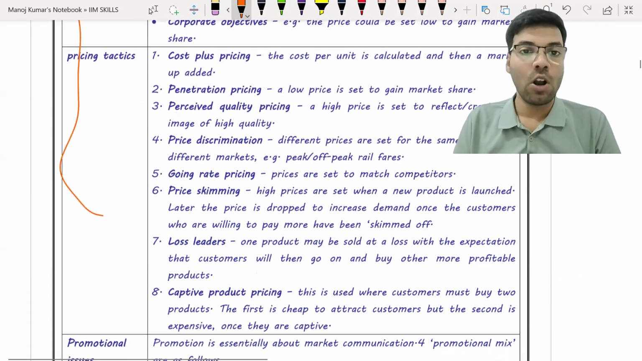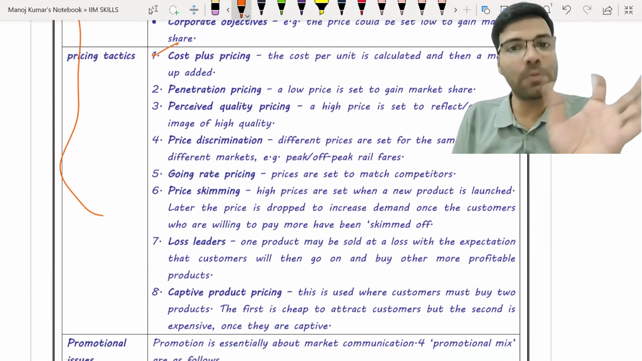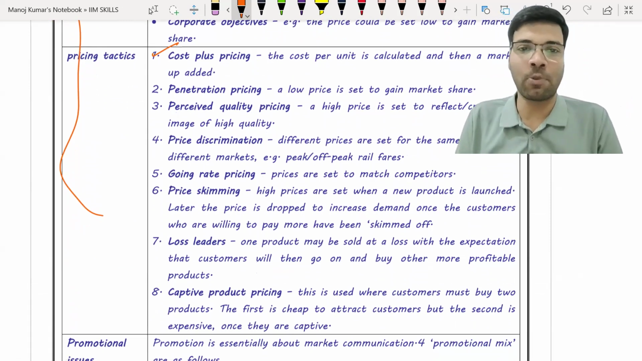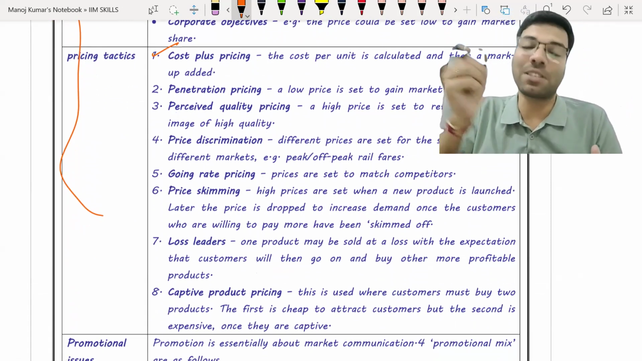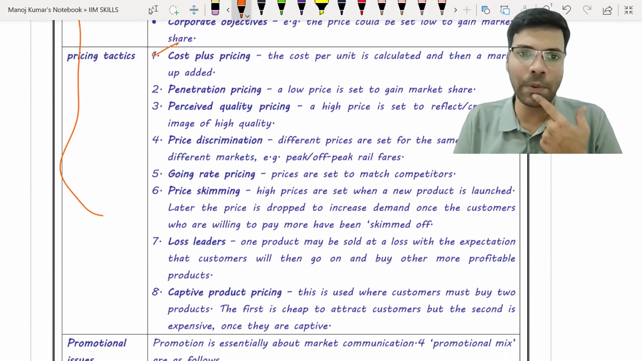जैसे कि यहाँ पे देखो, cost plus pricing. Cost plus pricing is nothing but they determine the cost of the product and then they will add a certain percentage as the profit and they determine the selling price.